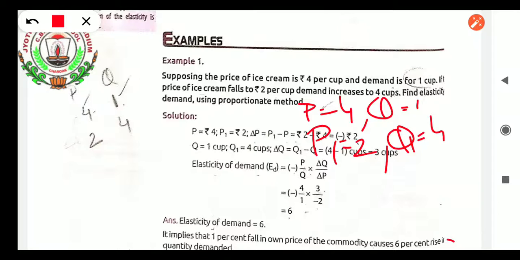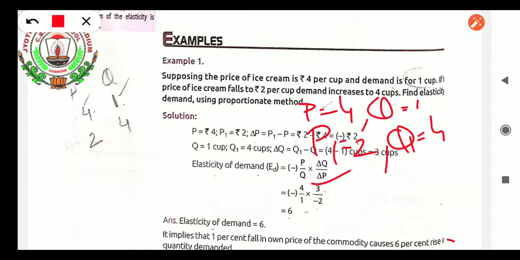that is price elasticity of demand, ED equals minus P by Q into delta Q upon delta P. If we go forward, we will get the answer as minus 4 by 1 into 3. What is the change in Q? Q1 minus Q, that is 3, so 3 you can see here.